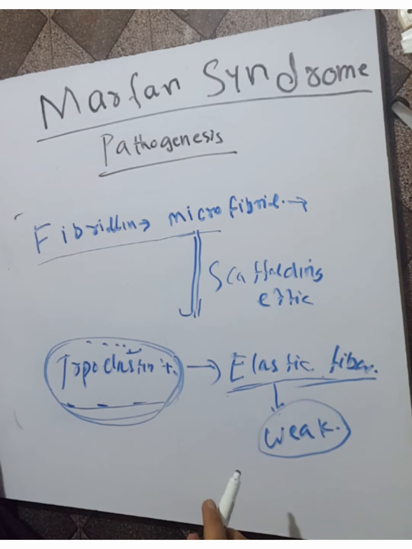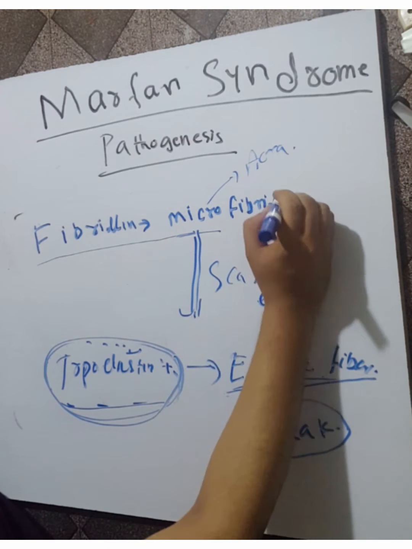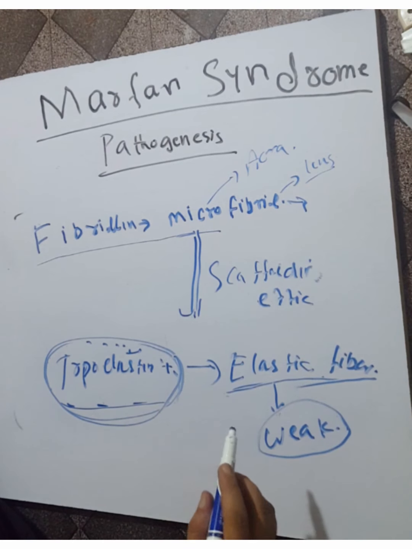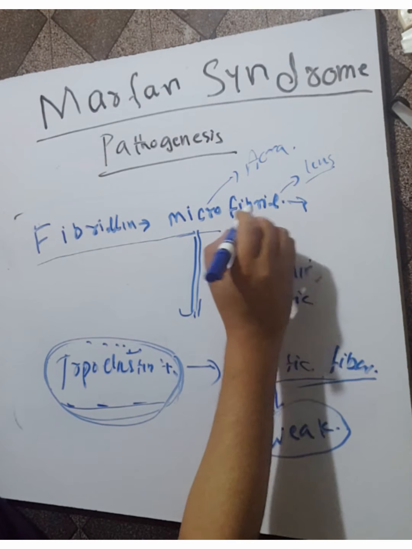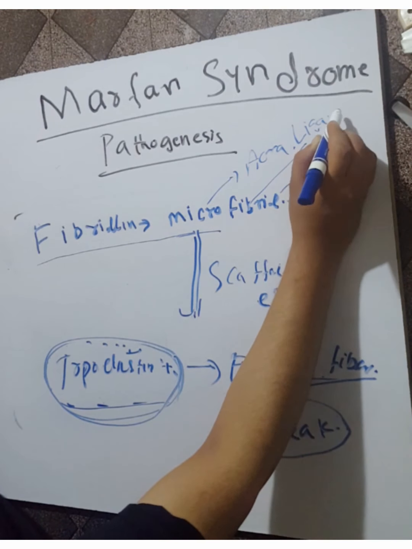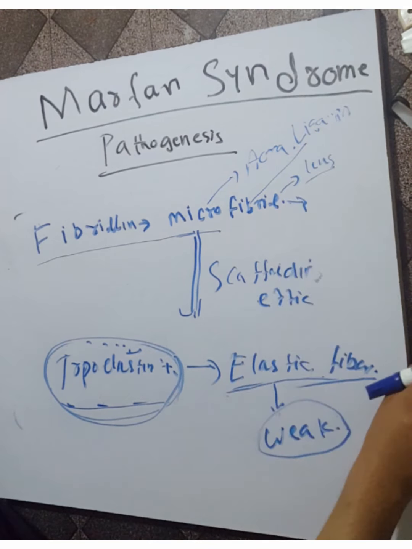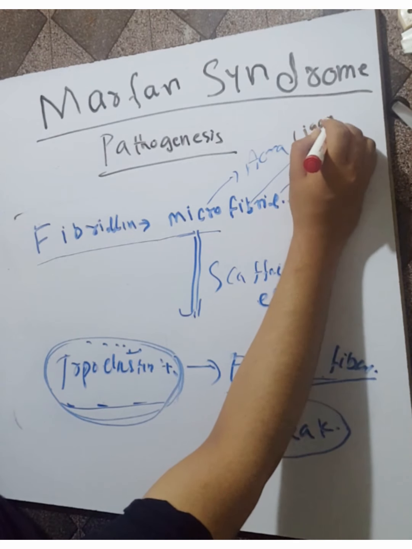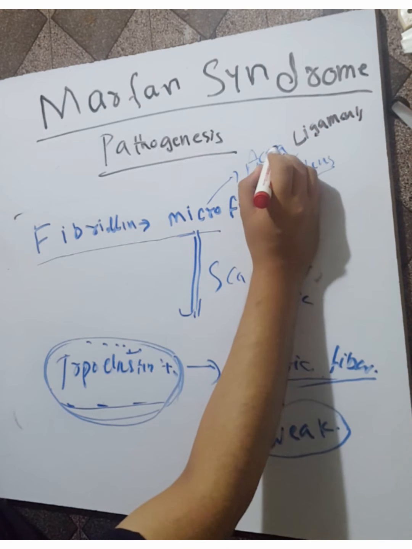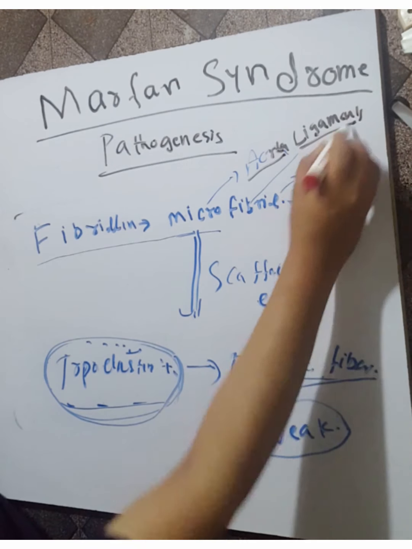The microfibril is widely distributed in the body, but it is particularly abundant in the aorta, the lens zonules, and the ligaments.